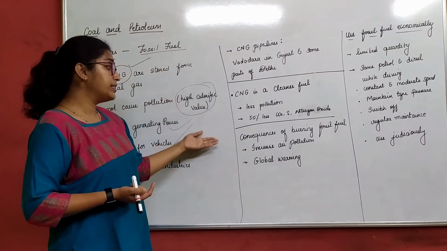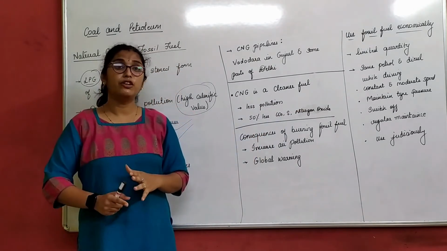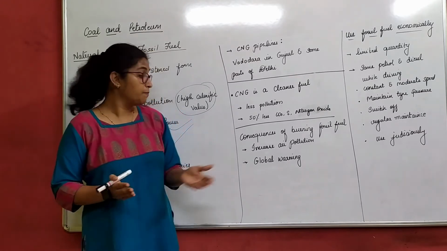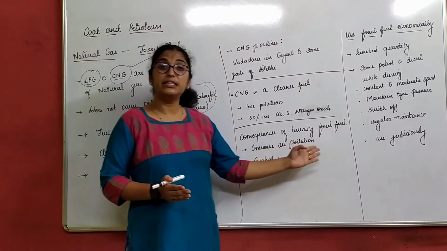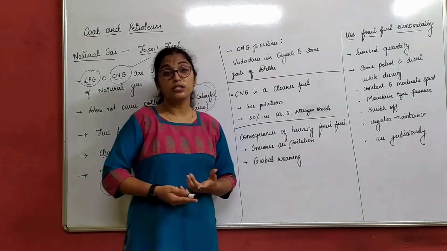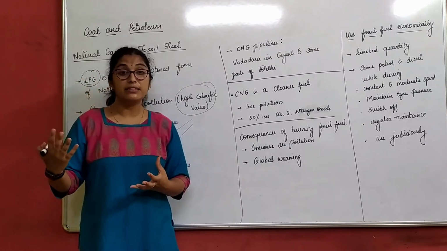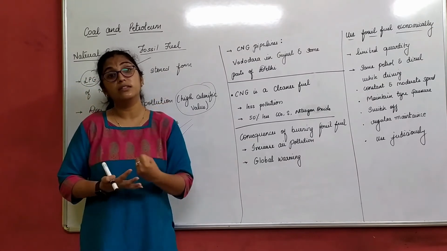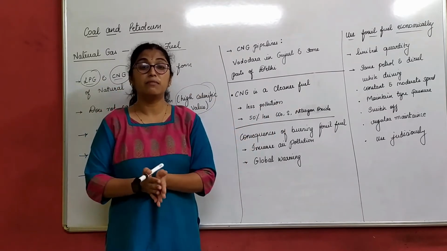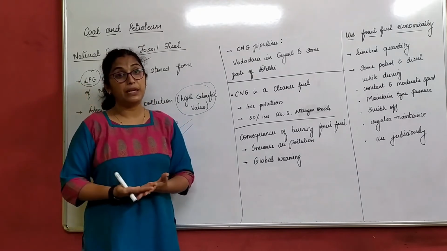What are the consequences of burning fossil fuel? Just now we understood that when we burn fossil fuel, lots and lots of poisonous gases are emitted. Now what can happen? Increase in air pollution. Of course, yes, global warming. Now what is global warming? It is where the carbon dioxide level increases and gets trapped in the Earth's atmosphere. It will have no place to escape. That is called global warming. That means an increase in temperature.